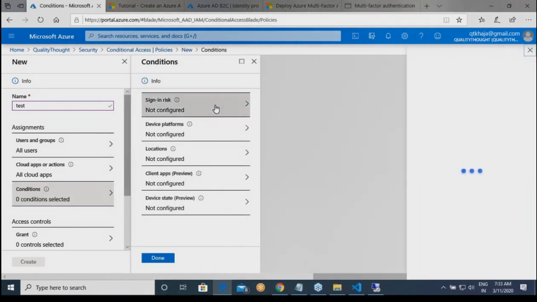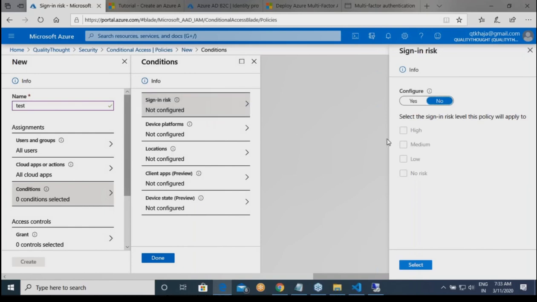Okay. Are you seeing sign in risk? Yeah. So sign in risk is, okay, you are trying to tell that configure multi-factor authentication when the risk is low, medium, or high. Okay. So what is categorized as a risk? Azure has a machine learning algorithm which basically identifies what is your risk level. So for example, generally you log in from India and suddenly you have connected to VPN and you are trying to log in from US. That is a risk because your account might have been stolen.